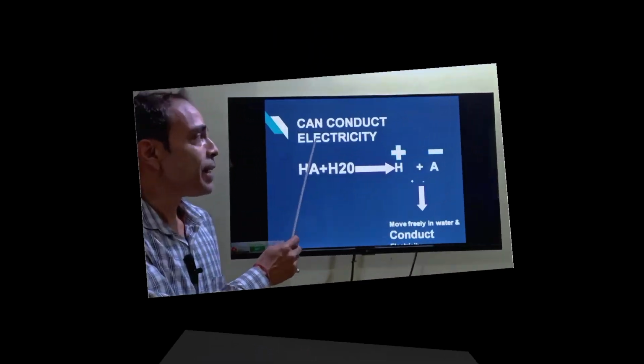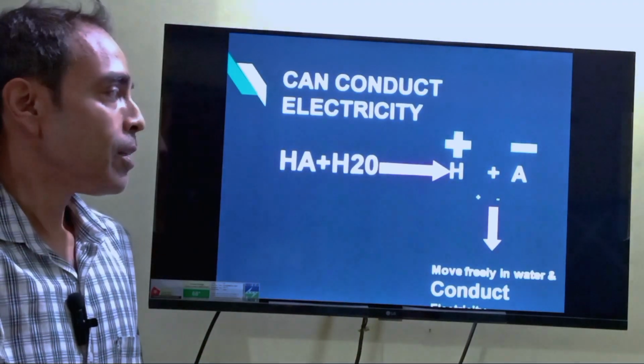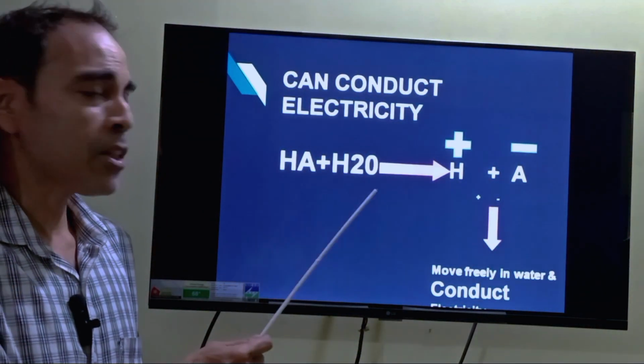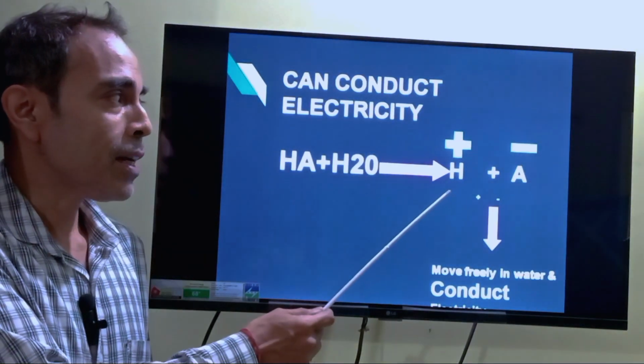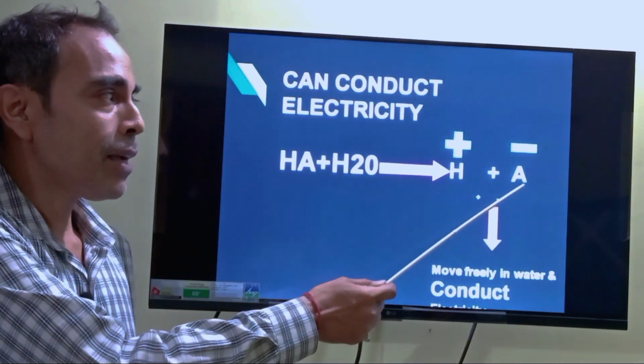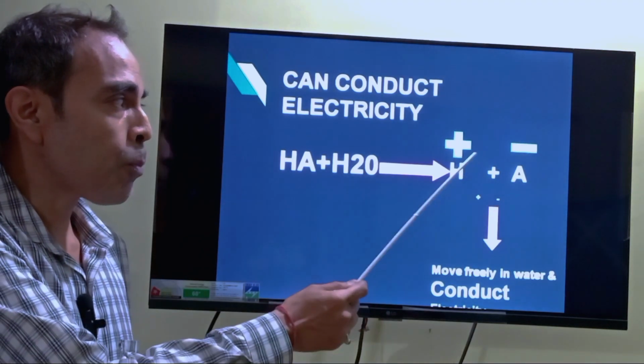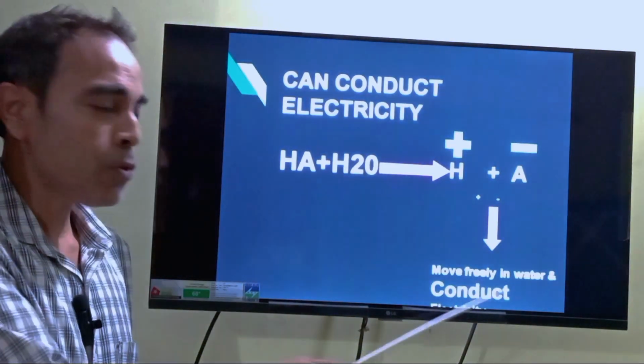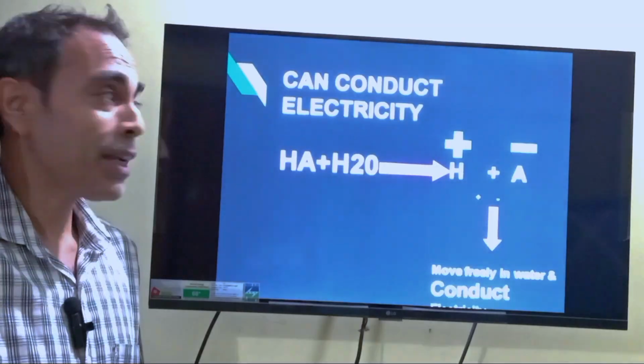Fourth, it can conduct electricity. How does it happen? Because when the acid reacts with water, it produces hydrogen ions and anions. So these positive and negative charges move freely in water and they can conduct electricity.